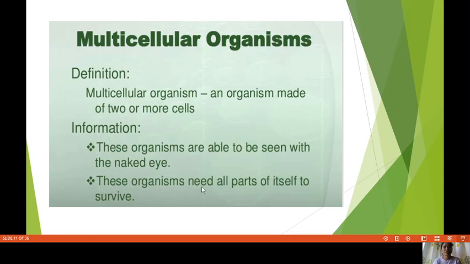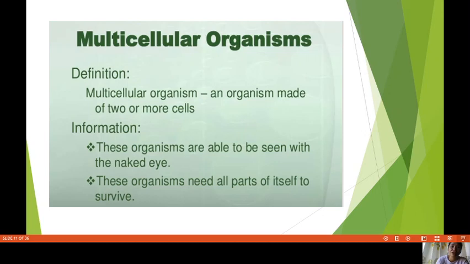These organisms need all parts of itself to survive. In your unicellular, all the life processes are being processed by just one cell. But as multicellular organisms, we need all our parts to be able to survive in our daily life. For example, we cannot survive without our lungs.